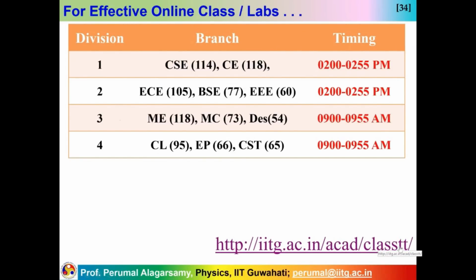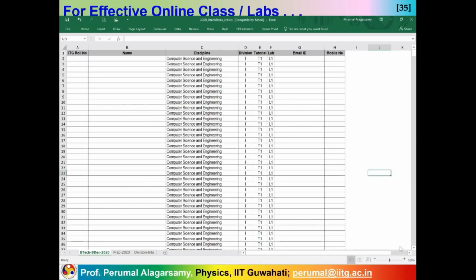So to know about the classes, these are the typical roll numbers. You know how the roll number looks, and your name. And you see here, this is the discipline, for example, computer science and engineering. When they are in division 1, they are also part of tutorial 1, in the sense they can be grouped up, and they are also part of some of the lab ones. This is how the students are divided for different sections and so on.